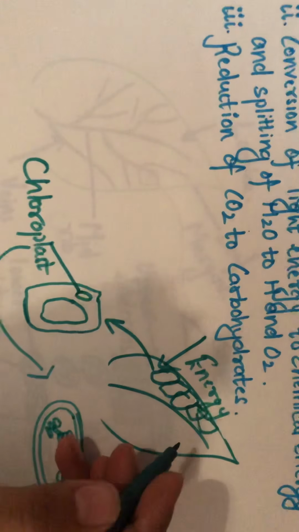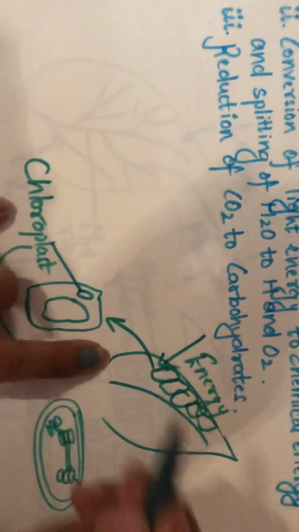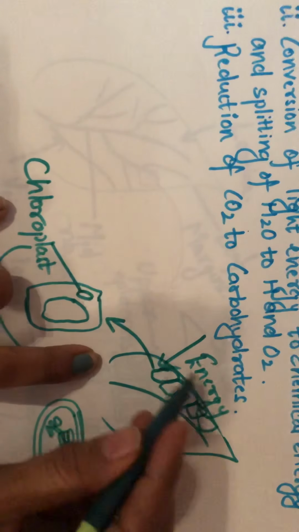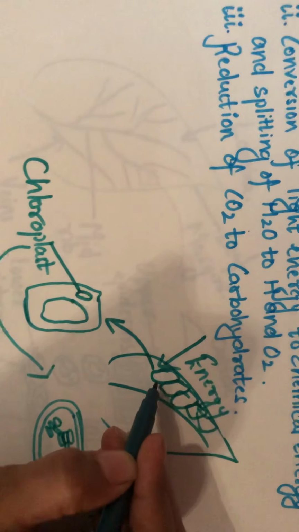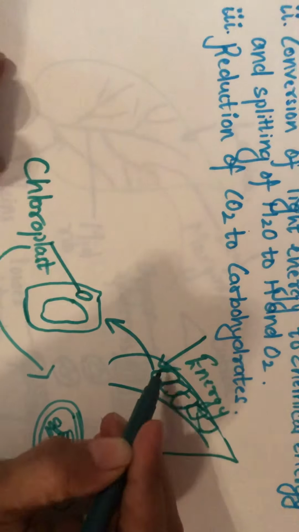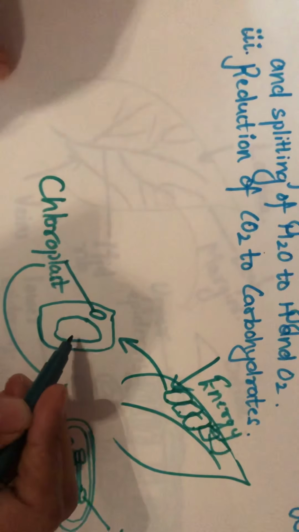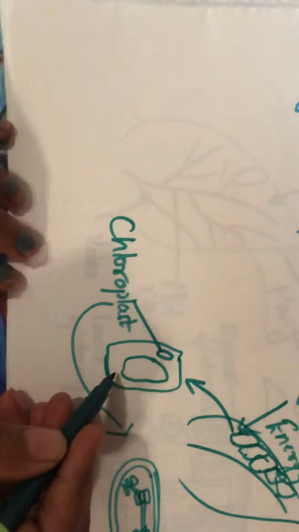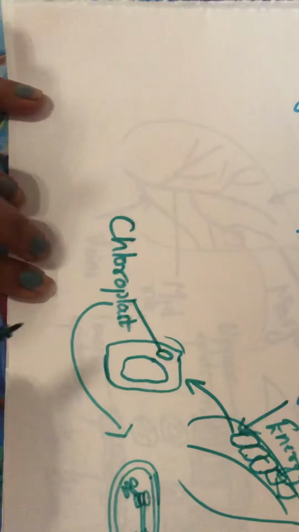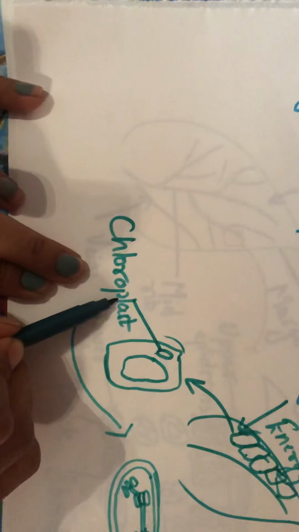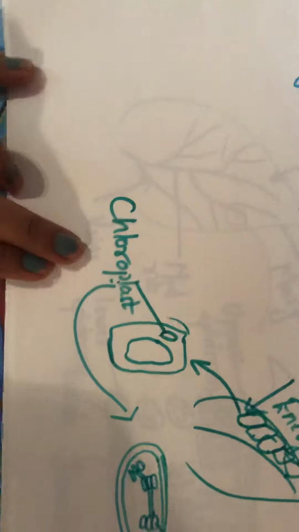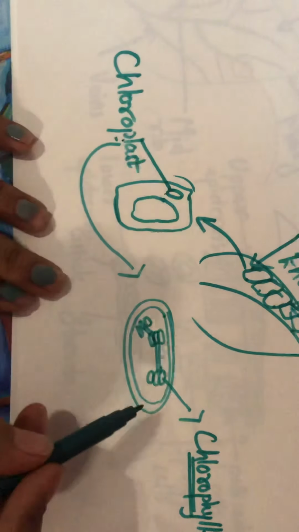So we can recall this one more time: the plant is made up of leaves, and the leaves have many cells. If we zoom in, the plant cell has the suborganelle chloroplast, and the chloroplast is made up of different parts.